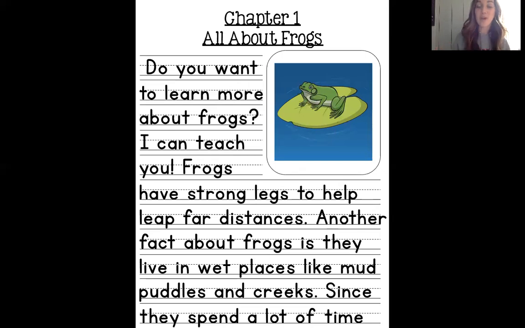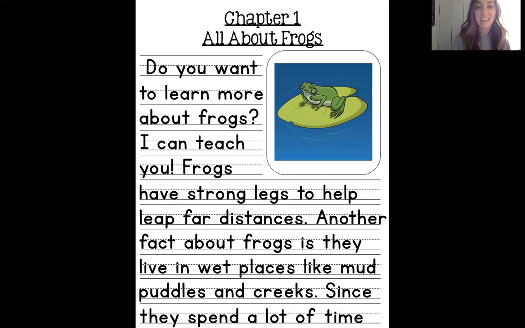Now, whenever we draw pictures in our informational books, remember this is nonfiction, which means it's real. So whenever you draw your pictures, you can do a diagram. That would be fantastic. We always work on the ABCDs of scientific drawing, and you can use those on these pictures. Now remember to do your best.